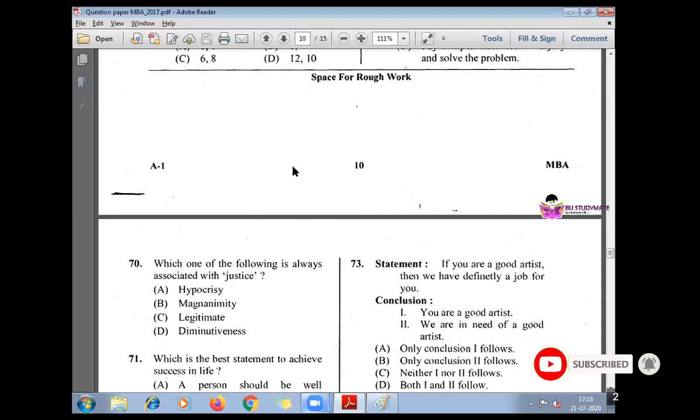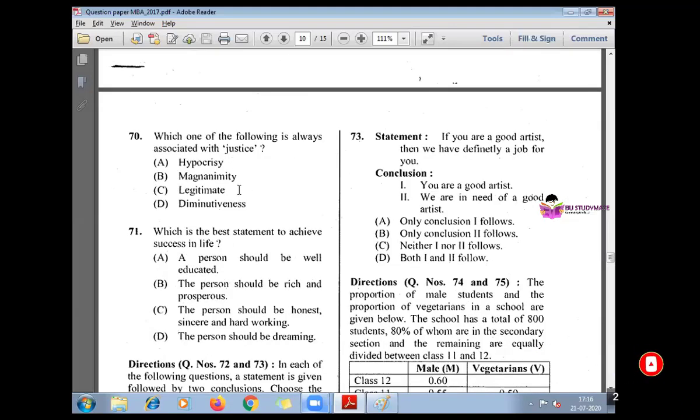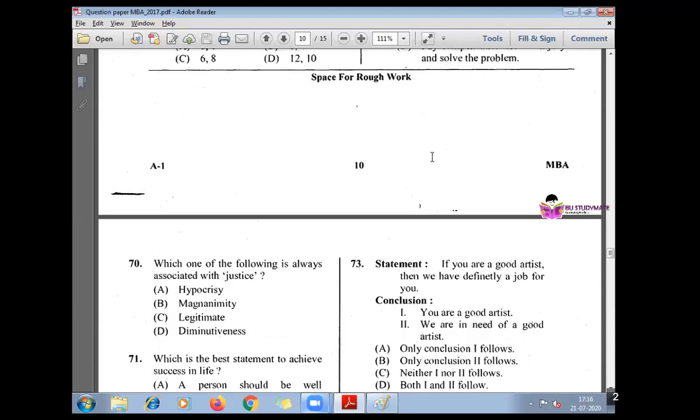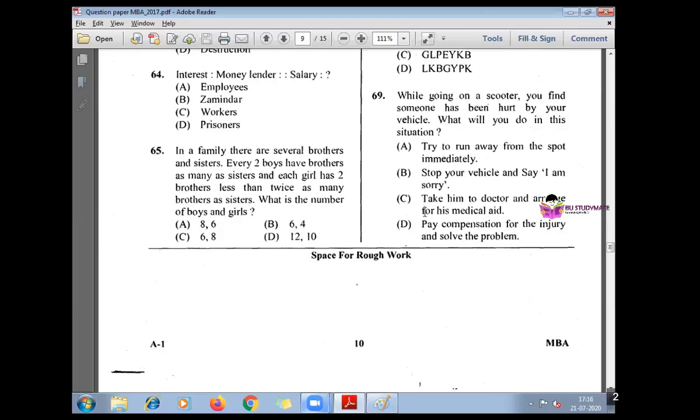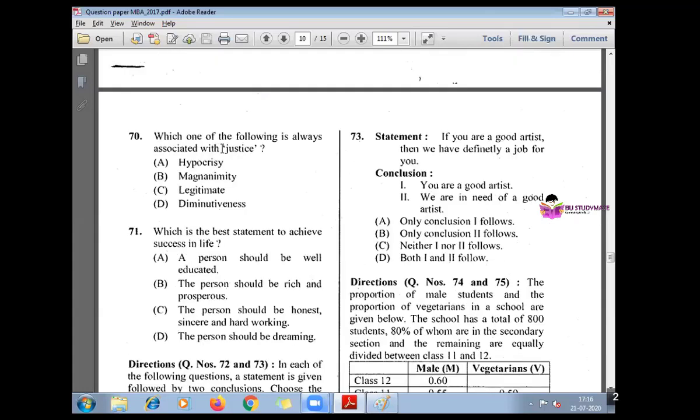Again, which one of the following is always associated with the justice? So this is related to direct meanings. Hypocrisy means one who doesn't accept the relation, like 68. The answer for 68th question is option A. Option A. Please note down that. Okay. Yeah, associated with the word justice. Justice means just related to the meanings.